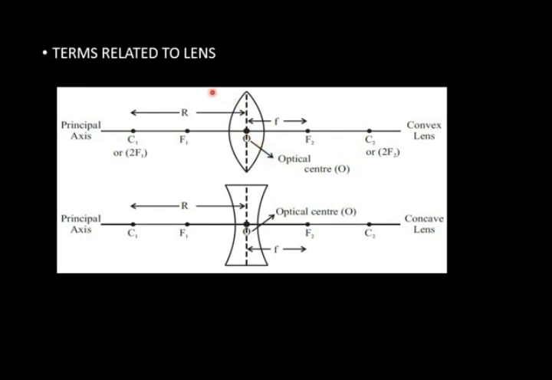If light is coming from here, it passes through the point O, the optical center, so its direction does not change. So the distance between focus and optical center is called focal length.